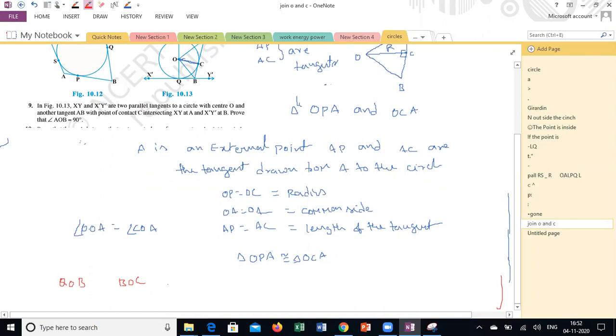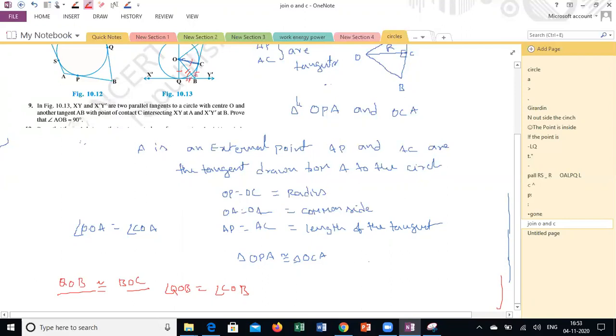From here I can say angle QOB is equal to angle COB. I didn't prove these triangles are congruent, that you know how to prove. This is radial line, this is common side, and these are the length of the tangents, QB and BC.